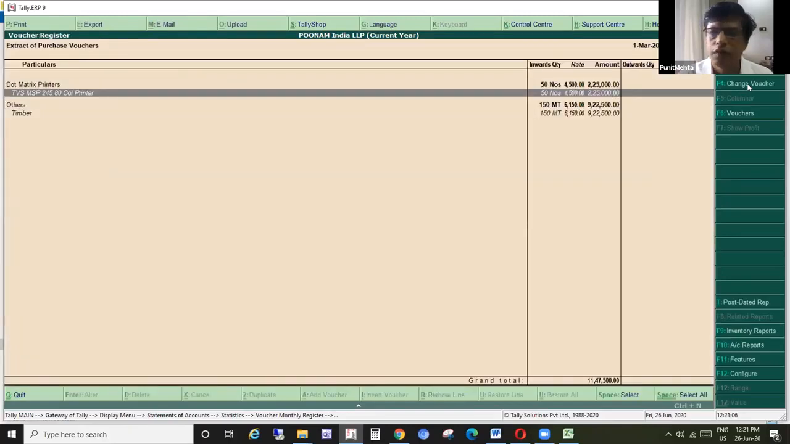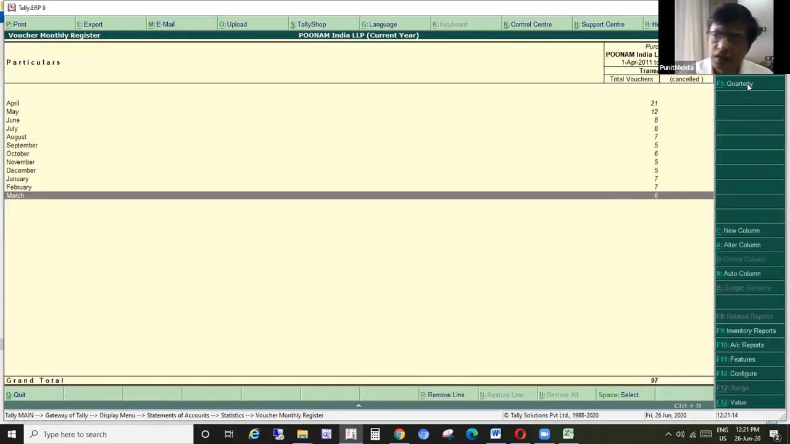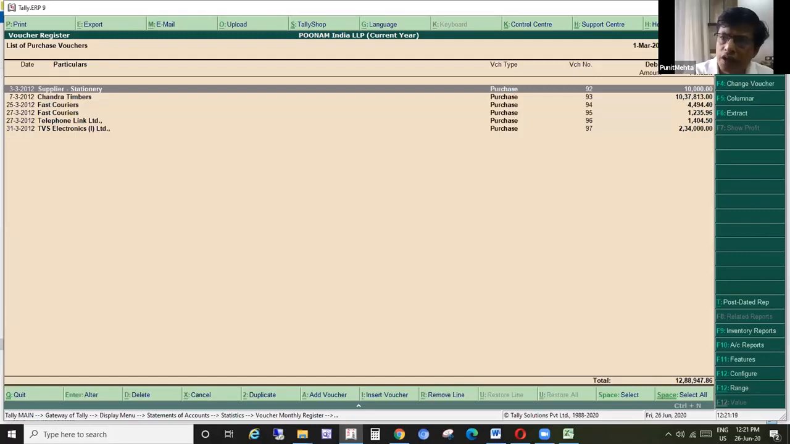So what items we have sold and purchased, and by clicking on Alt F2 and changing the period, we get it for the entire year. So this was extract. Apart from that, there is one important aspect out here, which is to use this button called columnar.